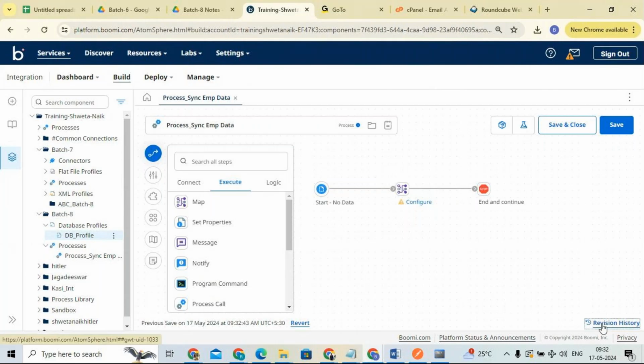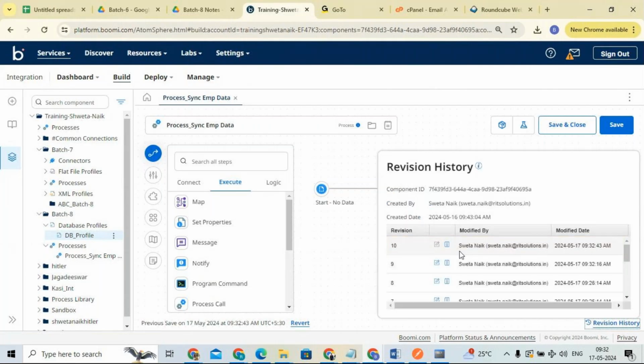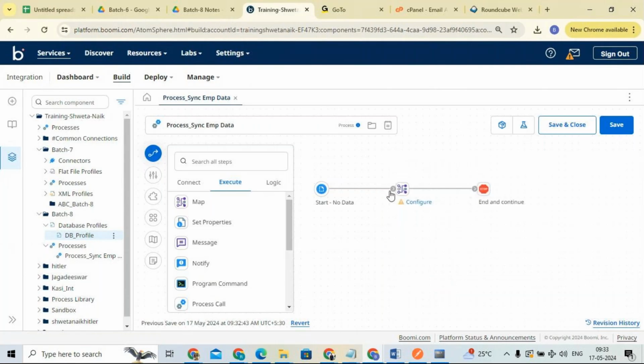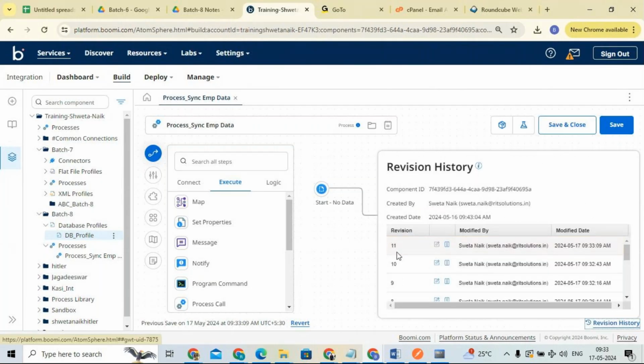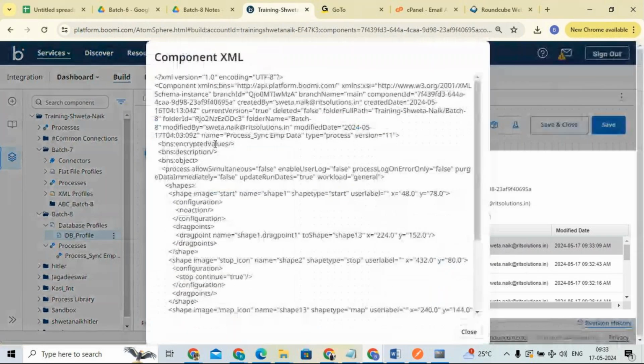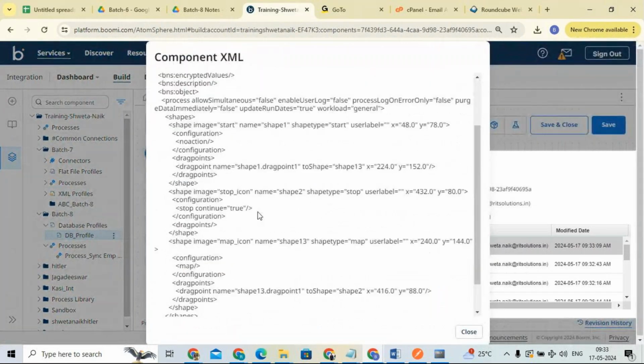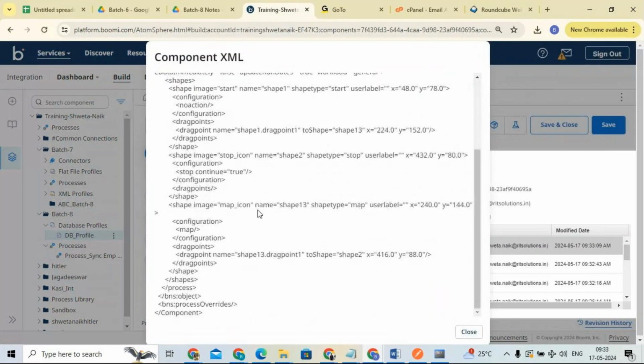If I click on revision history, you can see right now my latest version is 10. What I'm doing is dragging a little bit down and saving it. We can see processing employee data is saved successfully. If I open this, now the version is increased to 11. If you click on view component XML, you can see the component XML. The revision history is created with the help of the XML profile.